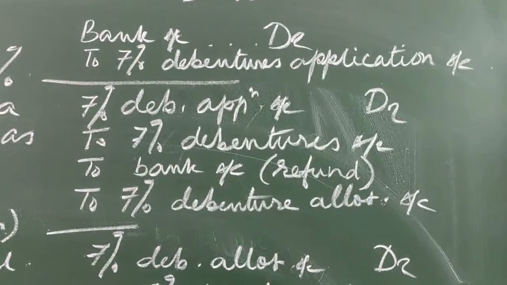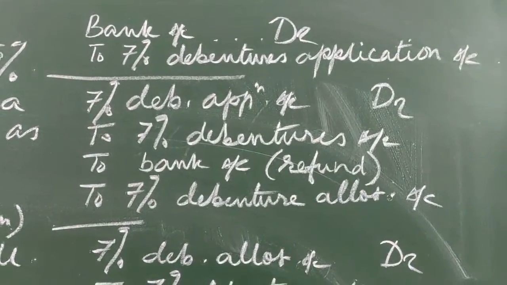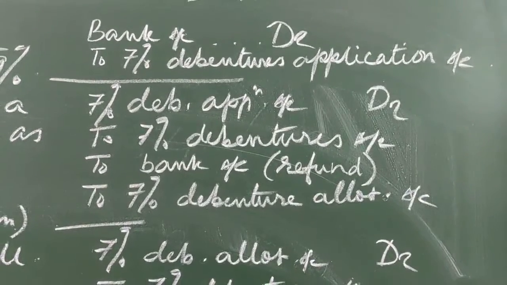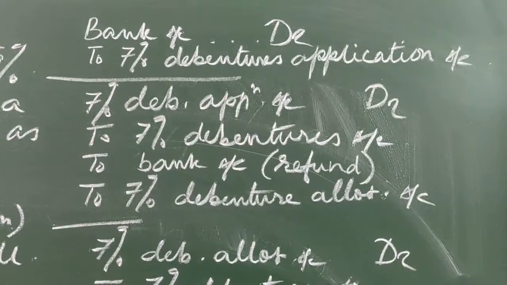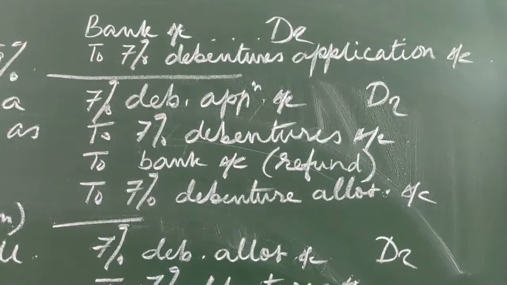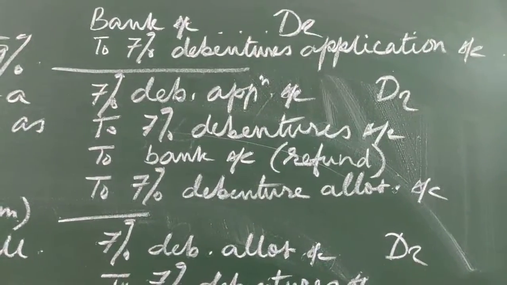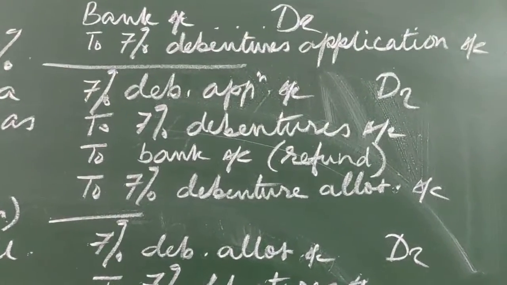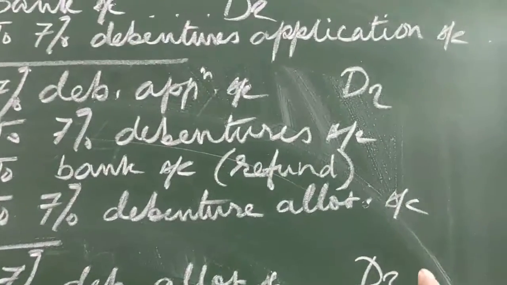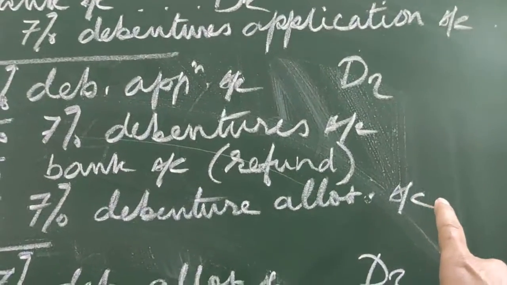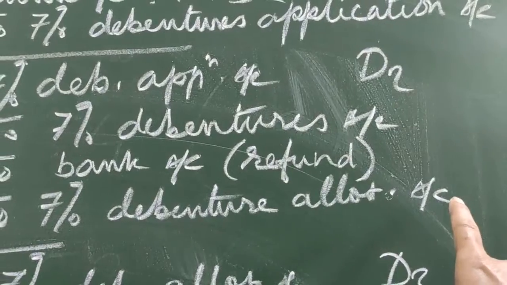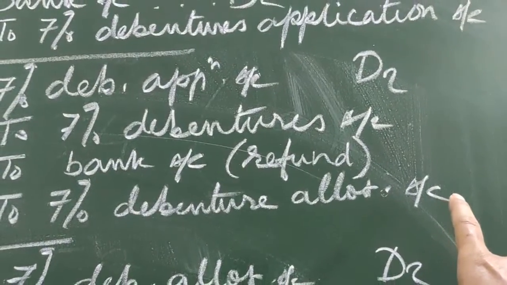That means if it is oversubscribed and some people are not allotted debentures, their application money will be refunded, that will be to bank. And to 7% debenture allotment account, that is the excess application money which is transferred to the allotment.